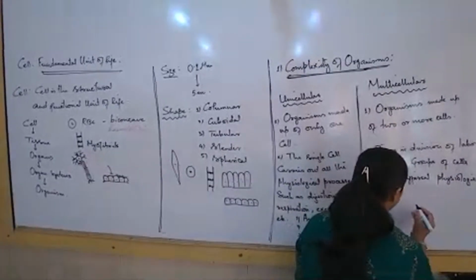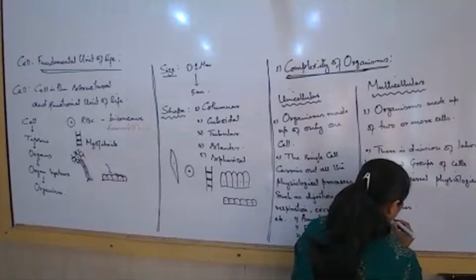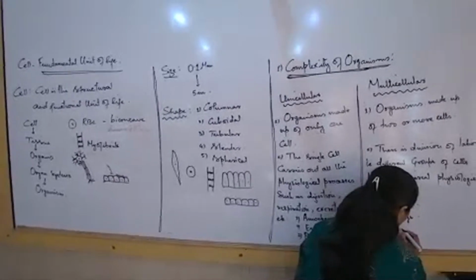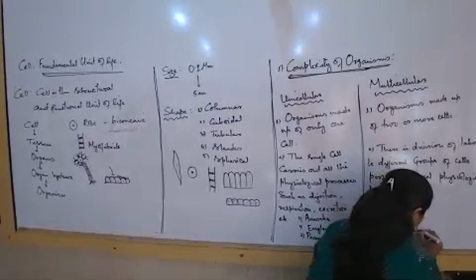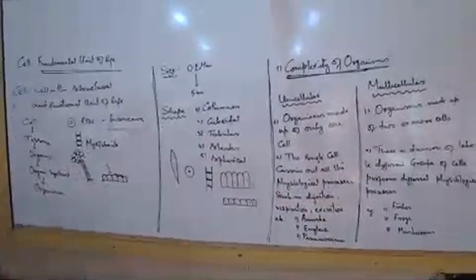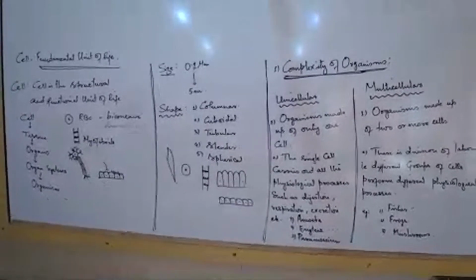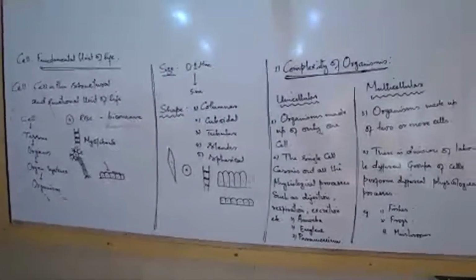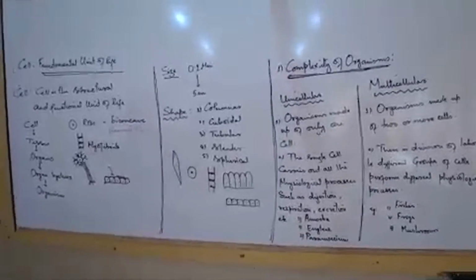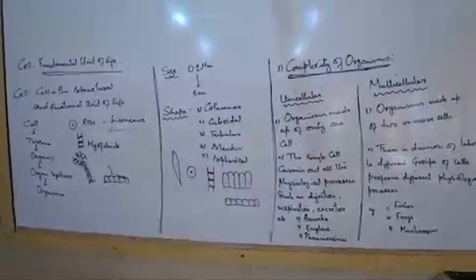Now what is multicellular? I can write fishes, frogs, humans. I can talk about mushrooms. Any type of plant. Mushrooms are also fungi, but they are multicellular. Frogs, multicellular. Any type of bird, any type of fish, all multicellular. Humans, multicellular, of course. So now that we talk about examples, you will always be asked to write 2 or 3 examples, and the differences between unicellular and multicellular.